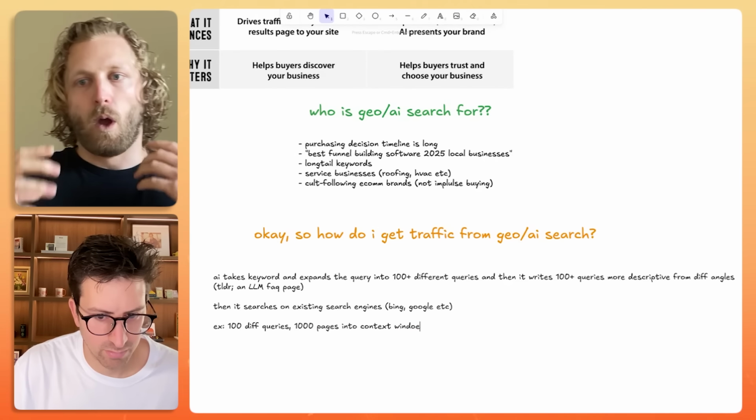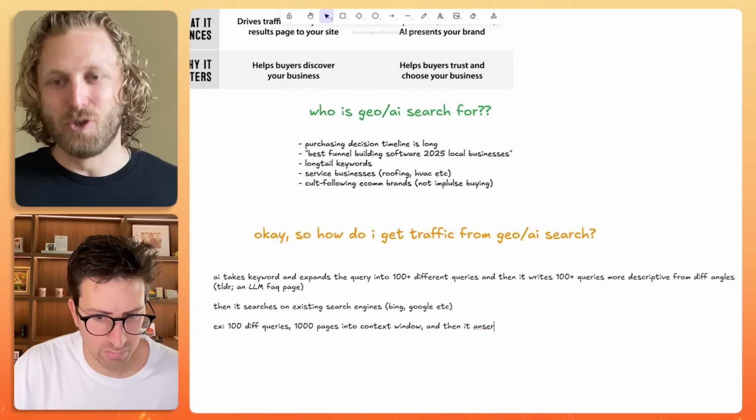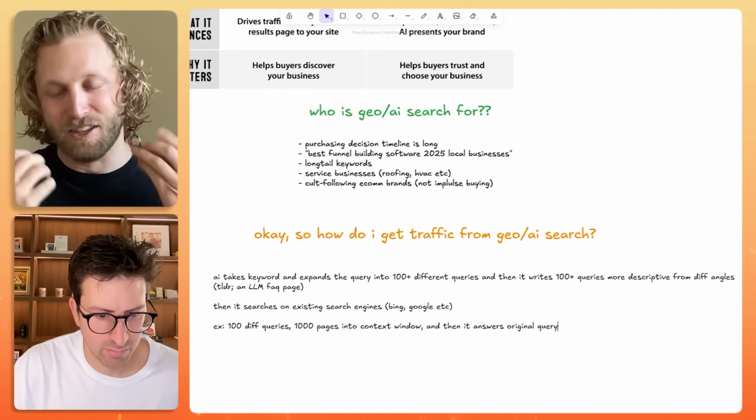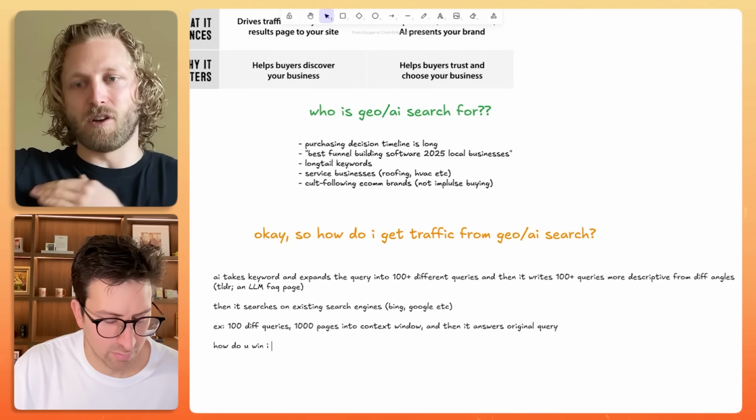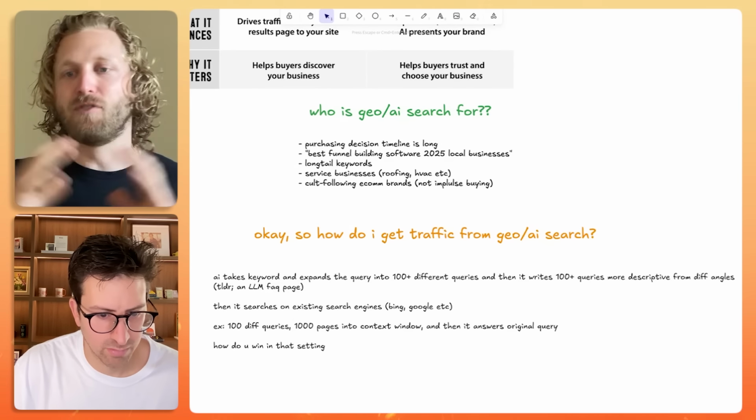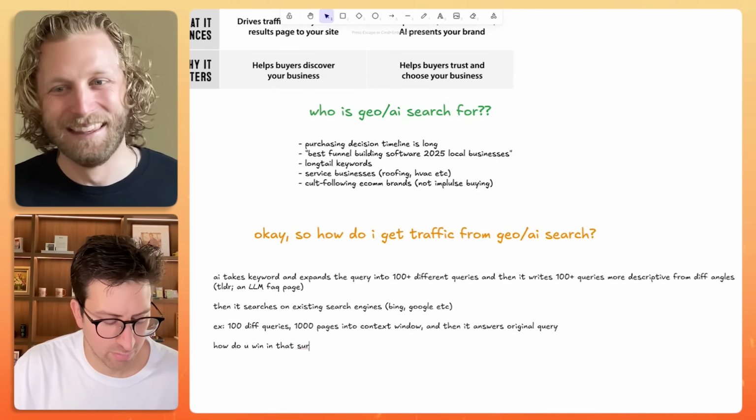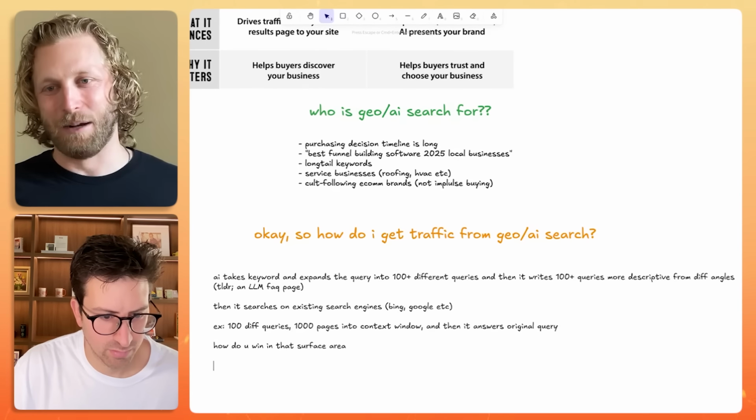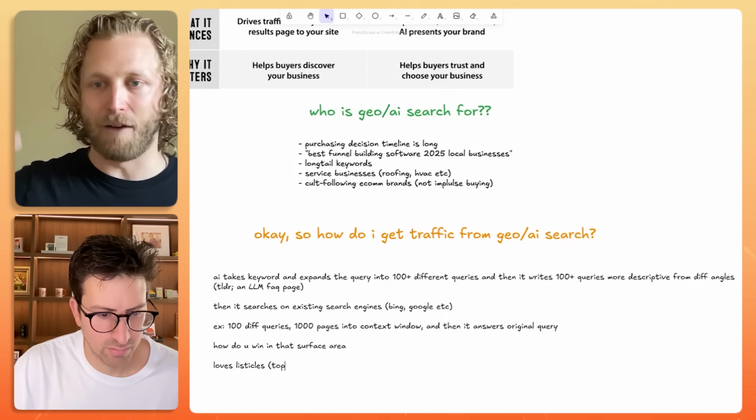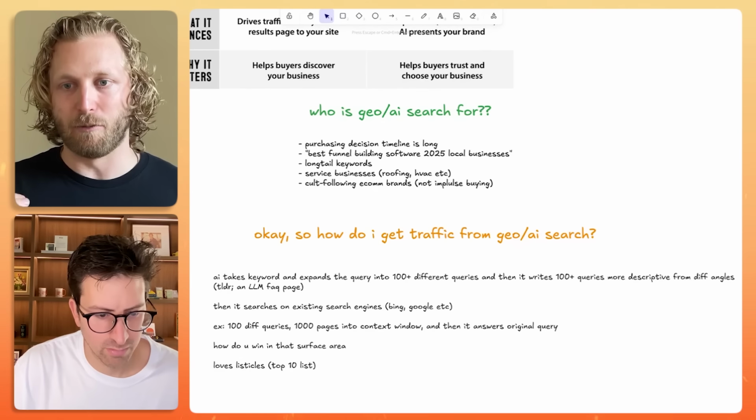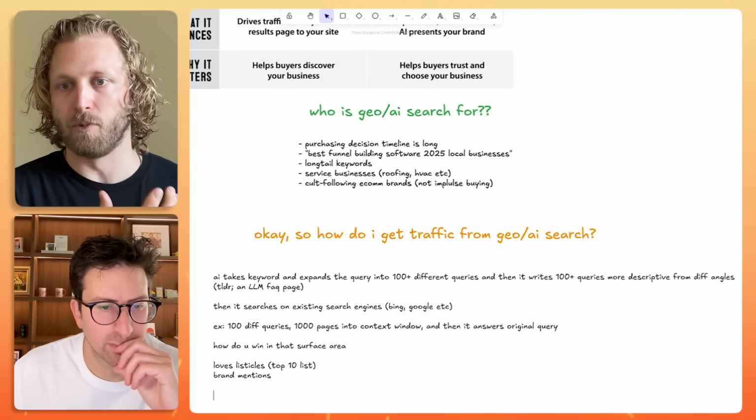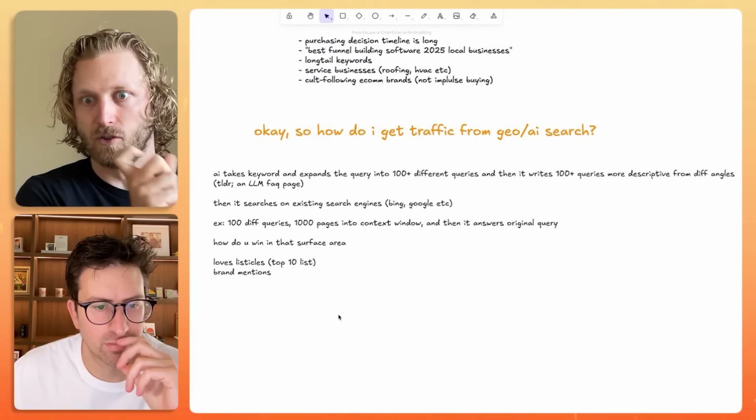So how do you actually win in that setting? You have to have surface area, and brand mentions is really the specifics here. Surface area within that 1,000 pages that it scraped, right? And it loves listicles. It loves top 10 lists. And so you as a company basically have to get included within that. The more surface area you have within those 1,000 different pages, the more likely you are to be suggested as the top result for the original search that you did.